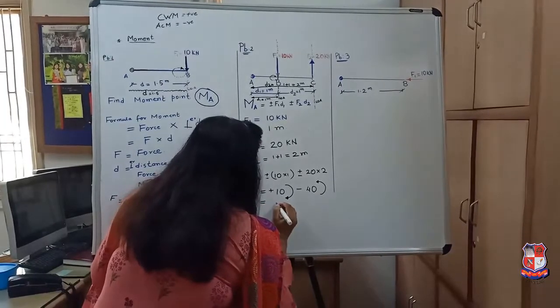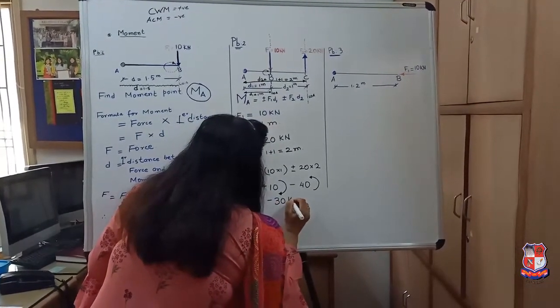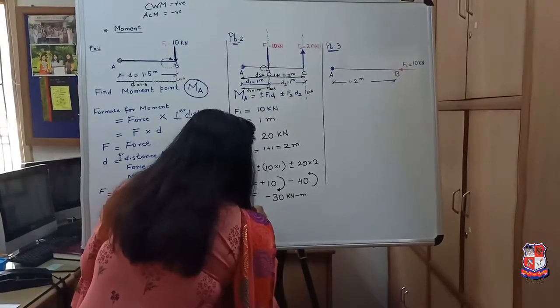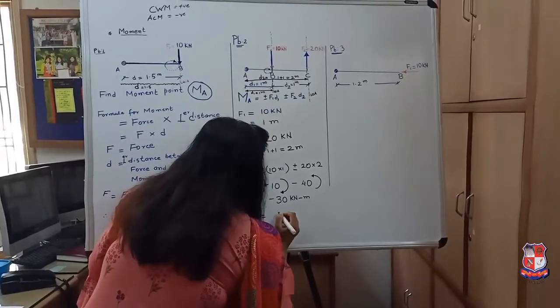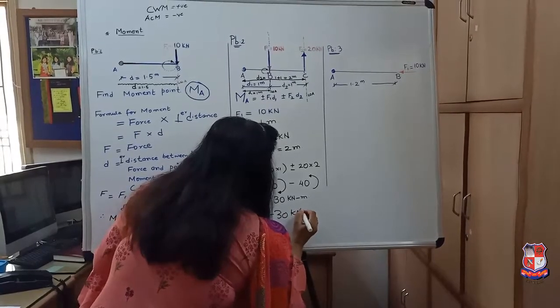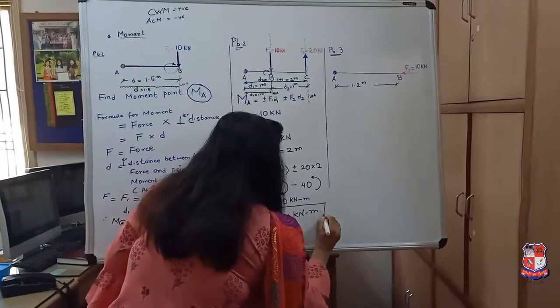So the answer is minus 30. What will be the unit? Kilonewton meter. Okay? So moment about A is equal to minus 30 kilonewton meters. Okay? So this is your answer.